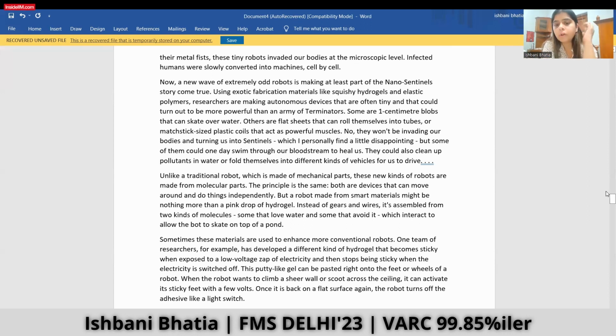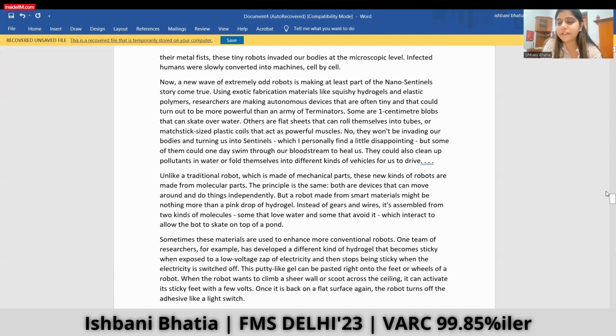They have been formed from squishy hydrogels and elastic polymers, and the author is further trying to explain how they work. Some are 1 centimeter blobs that can skate over water. Others are flat sheets that can roll themselves into tubes, or mastic-sized plastic coils that act as powerful muscles. No, they won't be invading our bodies and turning us into sentinels, which I personally find a little disappointing.